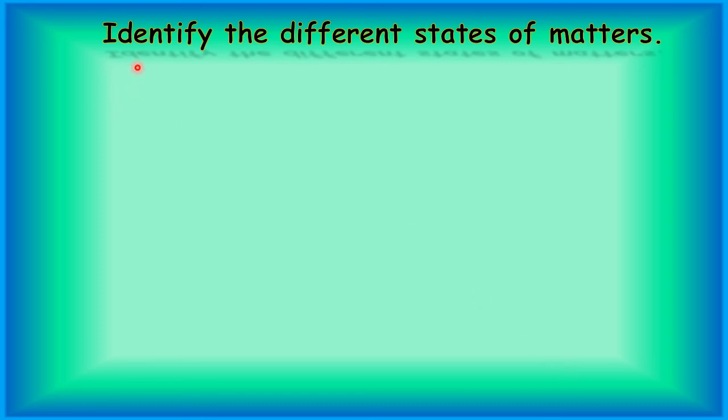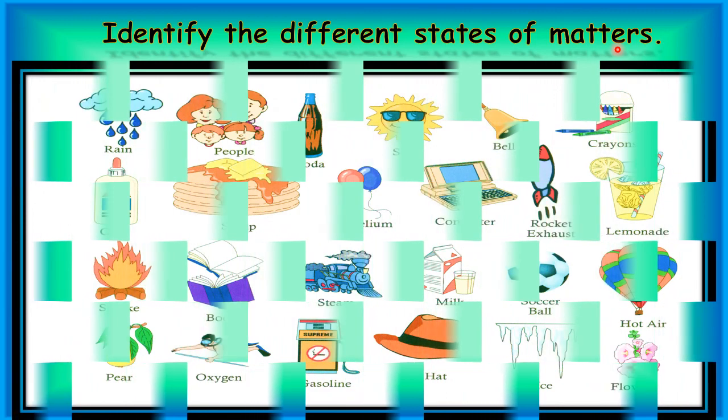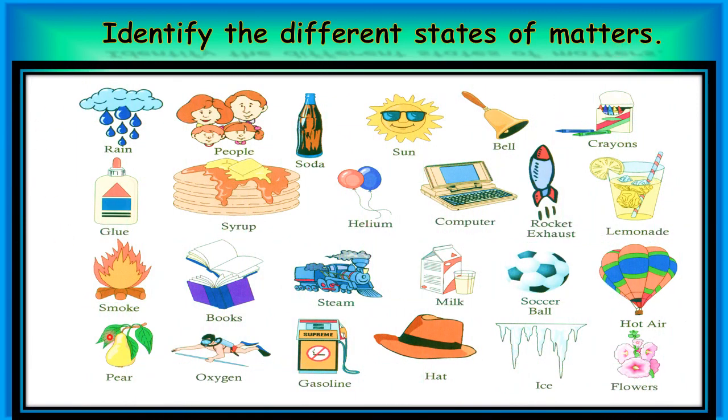Now children, there is one exercise for you all. That is, identify the different states of matter from the given picture. This is a picture of a few examples I have taken from around us, that now you have to differentiate into different states of matter, that is solid, liquid and gas. See this picture carefully and do it in your rough copy.